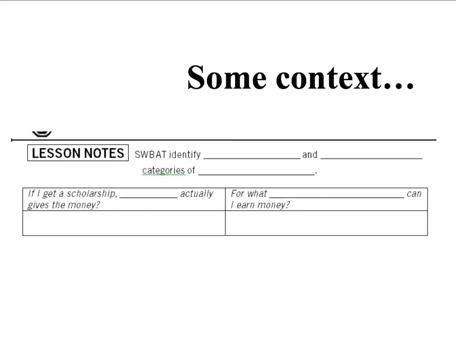So here are your notes. When we're talking about scholarships, we need to identify the funders, and we also need to identify the quality categories of those different scholarships. So our whole point, by the end of this video, you should be able to identify funders and quality categories of scholarships. We're going to do a lot of practice with this next class, but this is just to give you a very brief intro as far as what all of these terms mean.